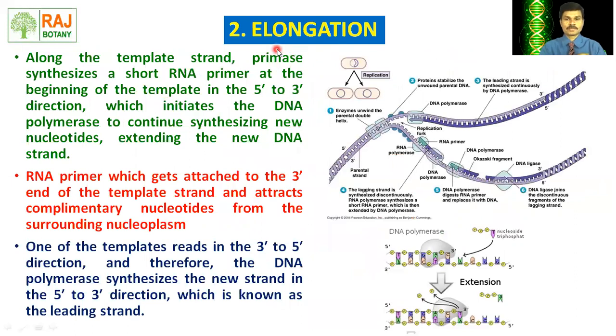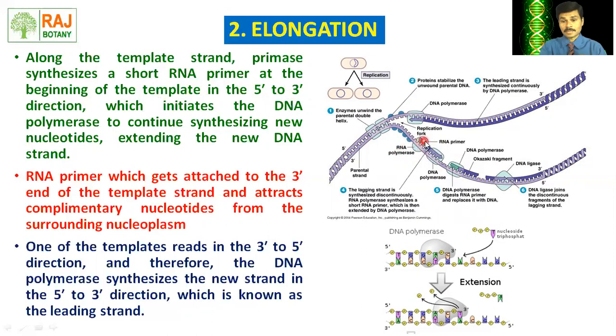After the initiation process, let's move forward to the elongation process. Along the template strand, primase, that is the enzyme that synthesizes a short RNA primer, acts at the beginning of the template in the 5' to 3' direction. Here we can see this is an RNA primer.